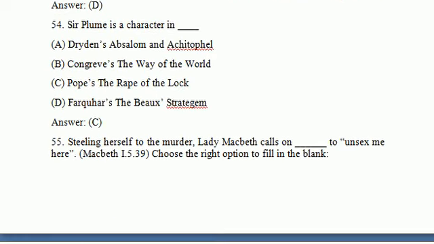Let's see the next question. Sharpilium is a character in, and there are options. You can read them by pausing the video. So the right answer is option C. Sharpilium is a character in Pope's The Rape of the Lock. Let's see the next question.